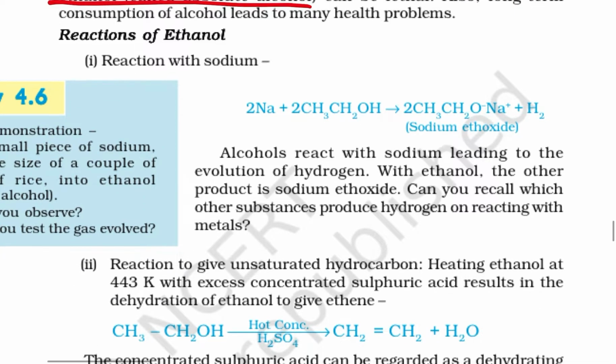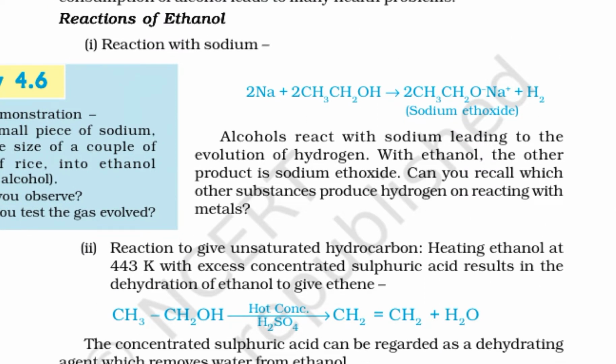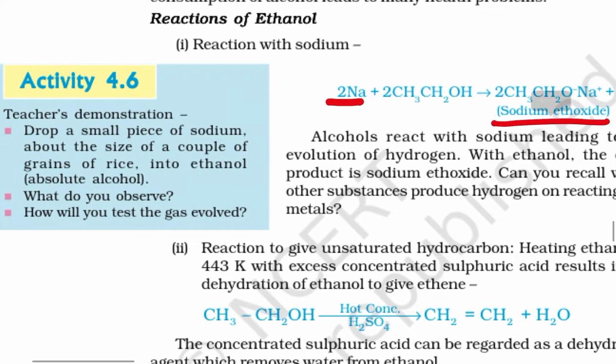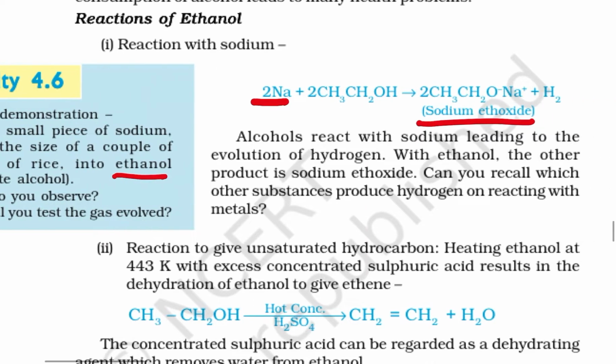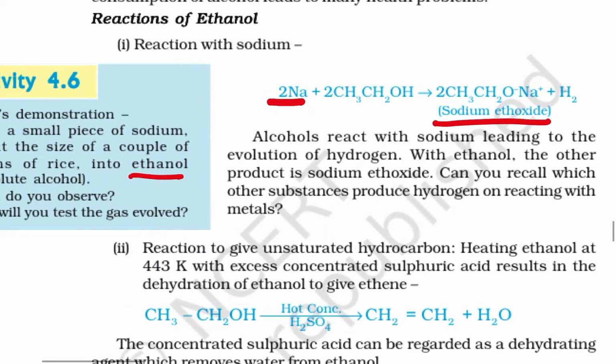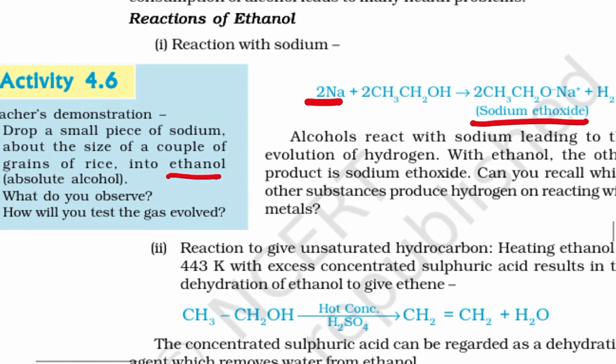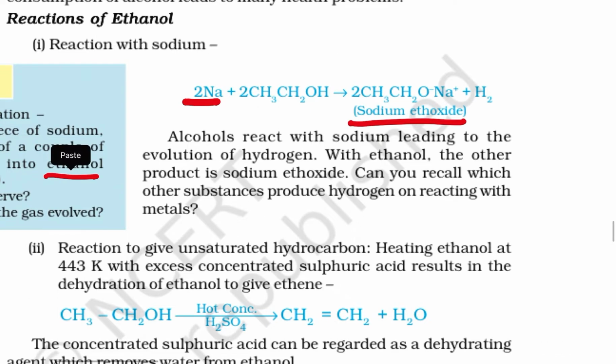Now let us see the chemical reactions of ethanol. Ethanol reacts with sodium, Na, to give sodium ethoxide, and H2 gas is liberated. Now take a few drops of sodium, about the size of a couple of grains of rice, and add it into ethanol, that is absolute alcohol. What do you observe? We will see hydrogen gas is liberated and you can test it by the pop sound.